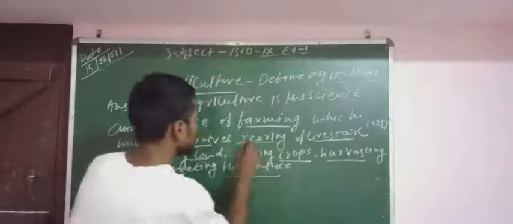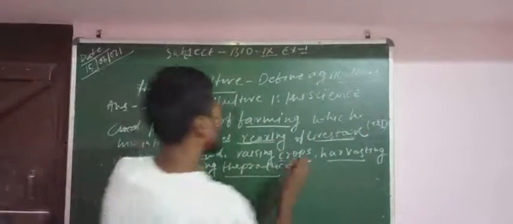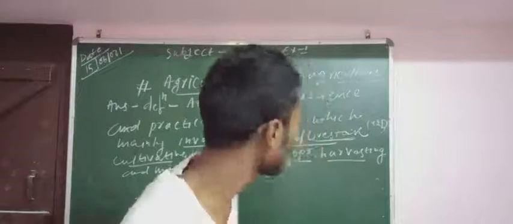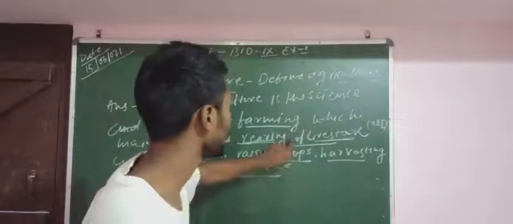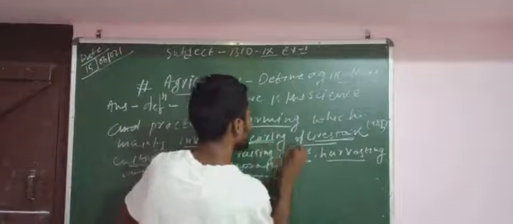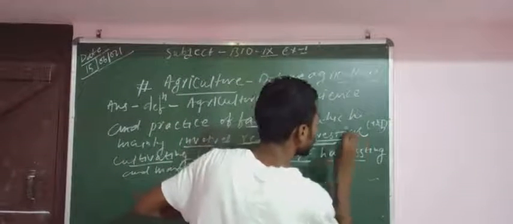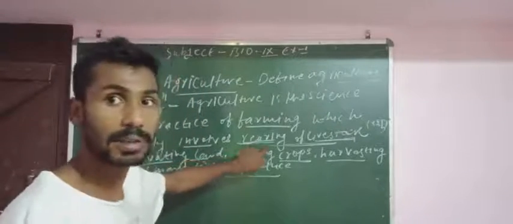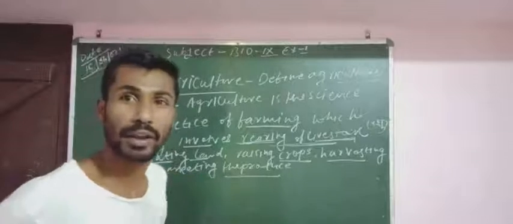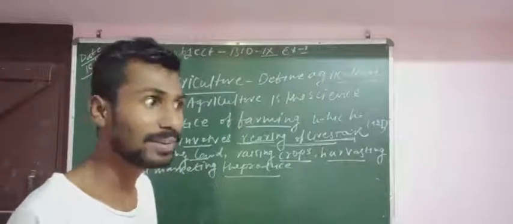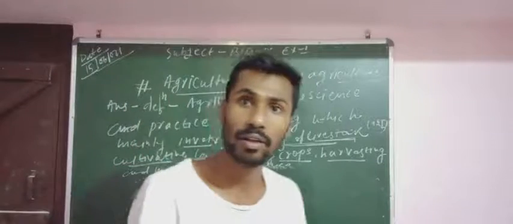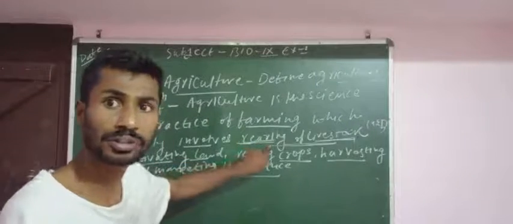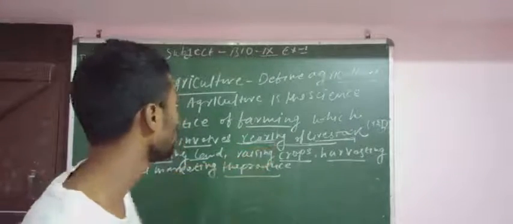Rearing means looking after livestock, a place in which different kinds of animals can live. In simple language, that means पशुपालन. Suppose this is a dairy. A dairy is a place in which a number of cows are reared for the production of milk.